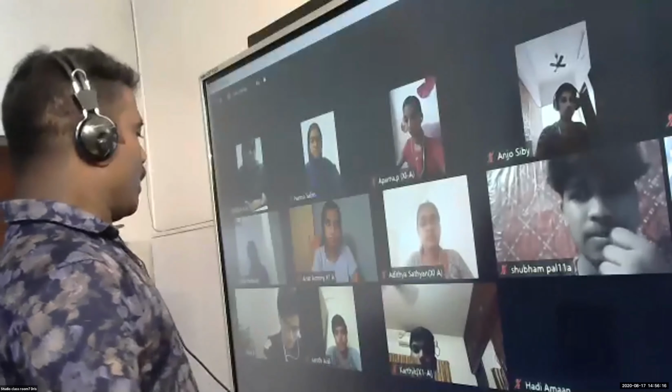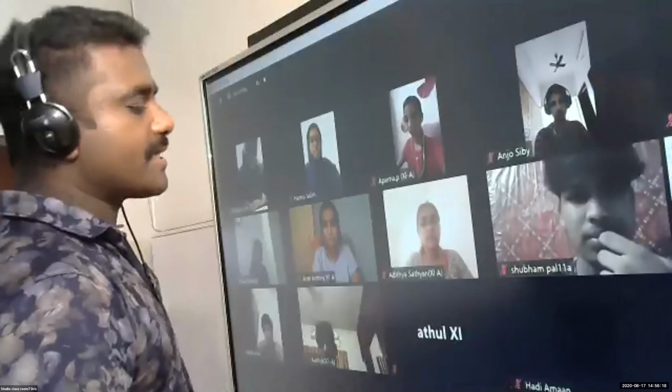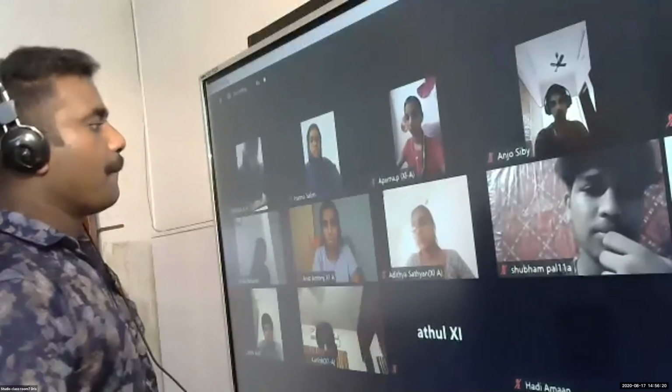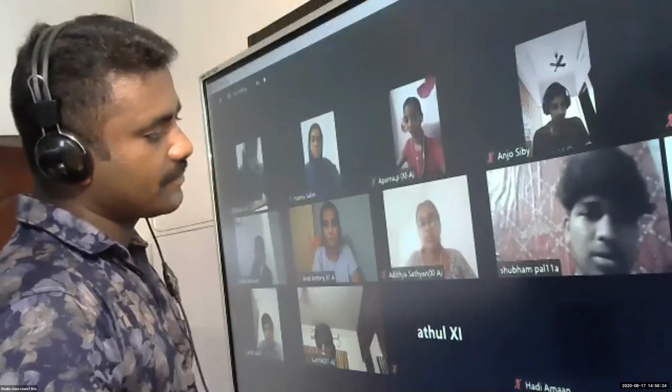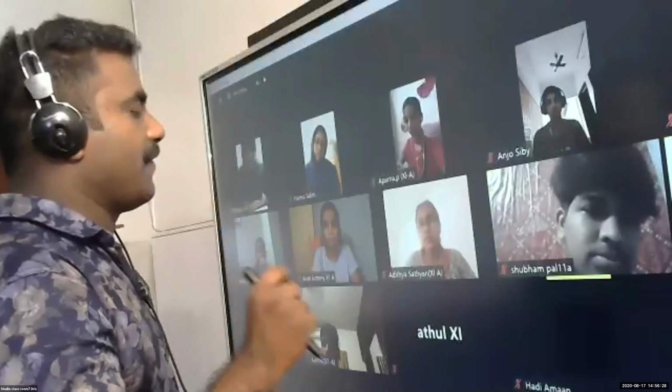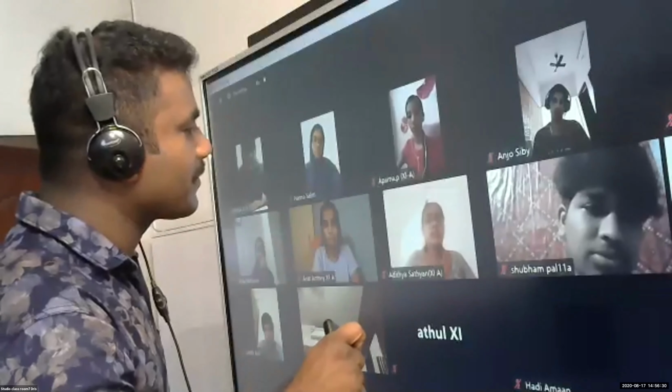Next, Shubham Pal, purchased goods for cash. Sir, goods account debit to cash. So instead of goods, what do we have to write if it is purchased goods?